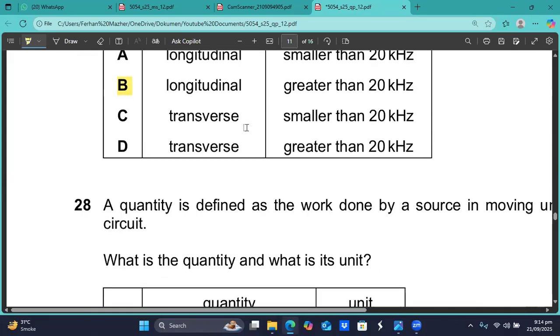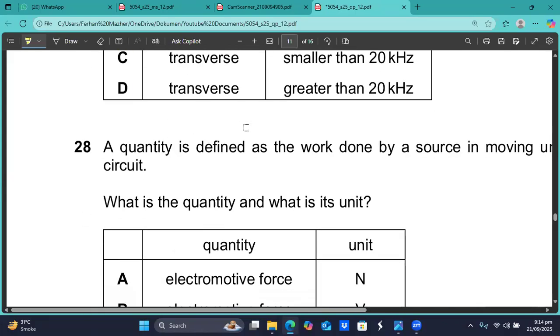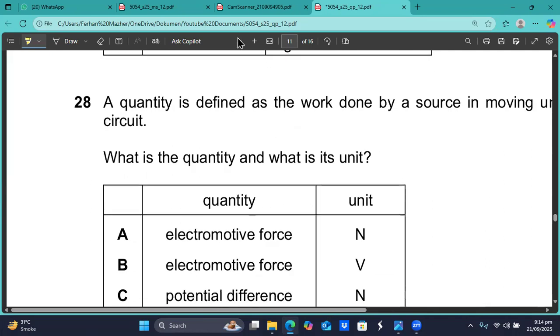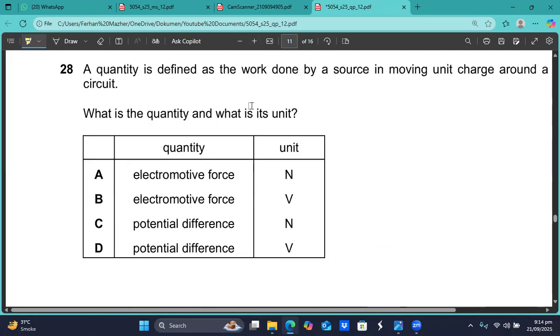Question number 28. So here we have question number 28. A quantity is defined as the work done by a source in moving unit charge around the circuit. What is the quantity and what is its unit? This is the definition of the EMF of a battery. So this is electromotive force and its unit is volt.